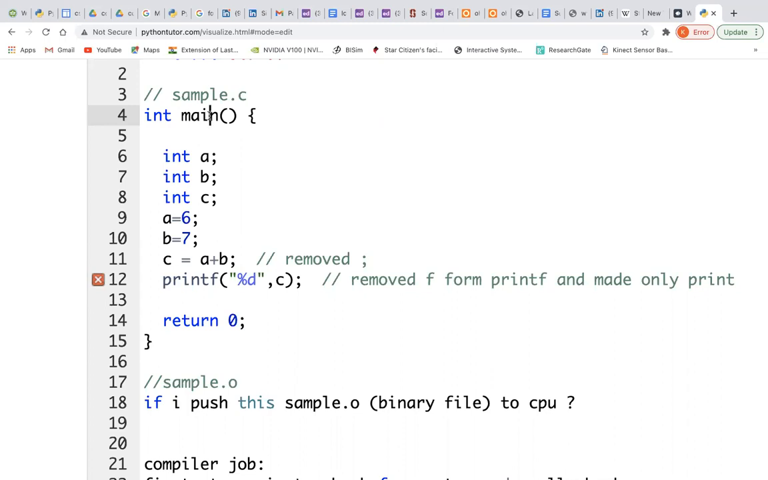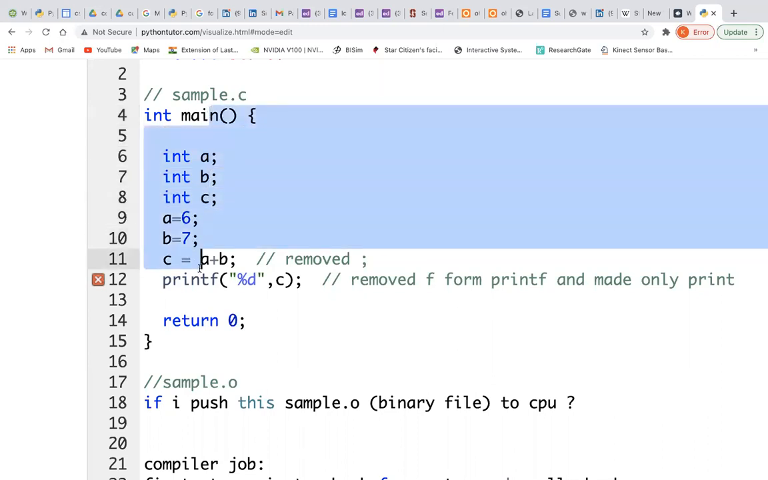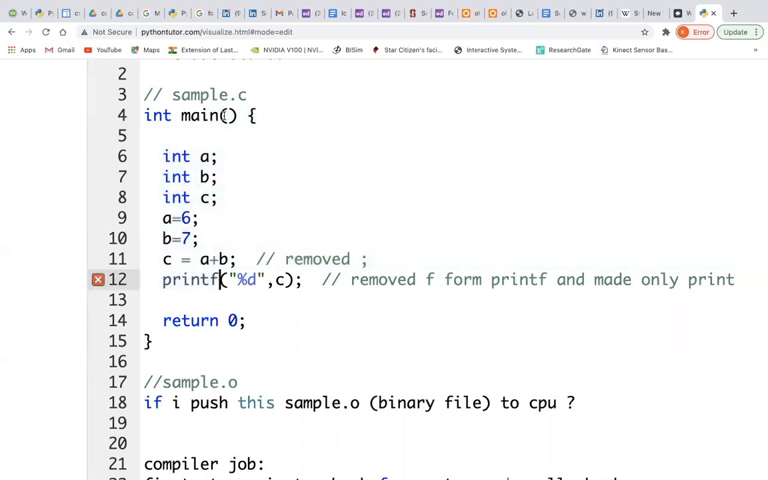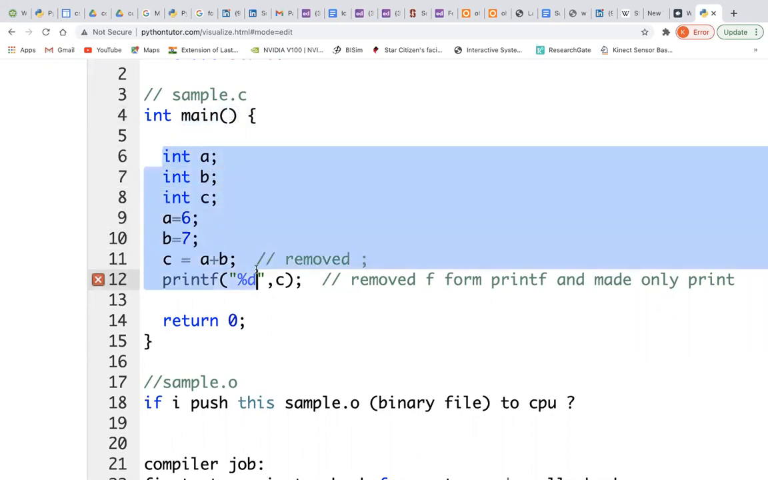The CPU starts executing only from the main. So main is like the captain of your ship. The CPU starts executing from main, and from there, whatever function is called, it will go to that function. It doesn't go to any other function. It first goes directly to main, and from there it will execute each step.